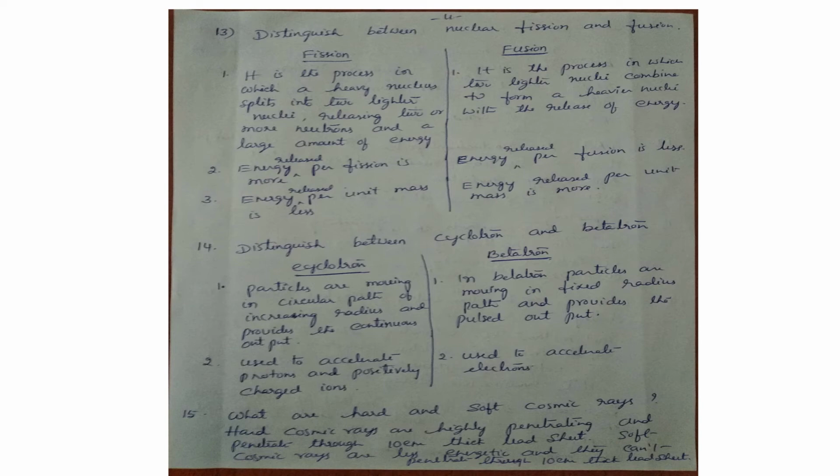In the fission process, the energy released per fission is very large. Energy released per fusion is less compared to that of the fission process, whereas energy per unit mass is more in the case of fusion and less in the case of fission. These are the differences between fission and fusion.